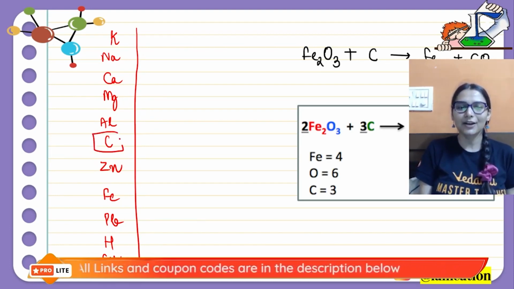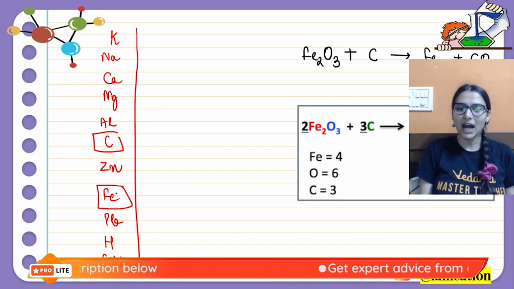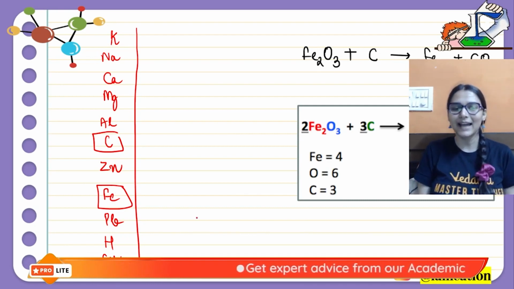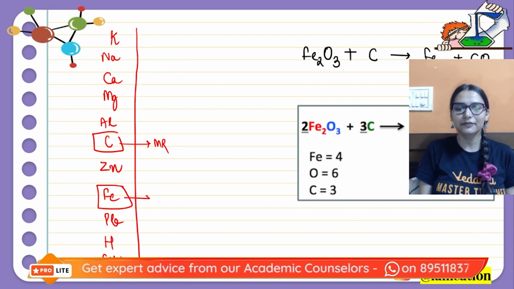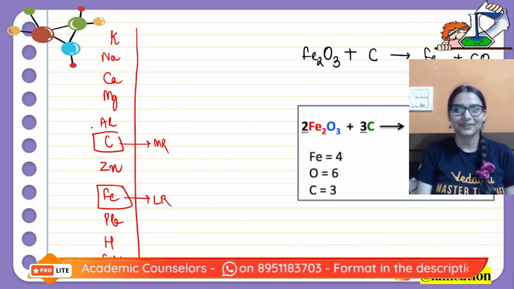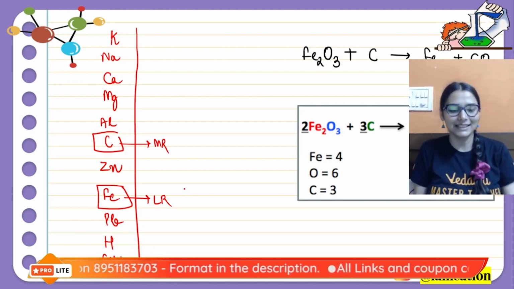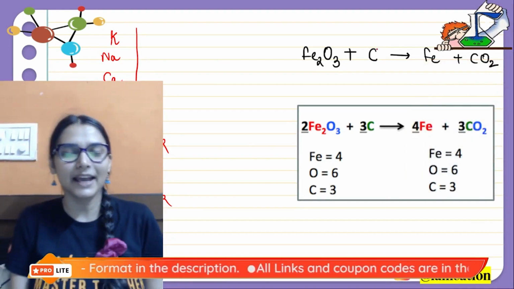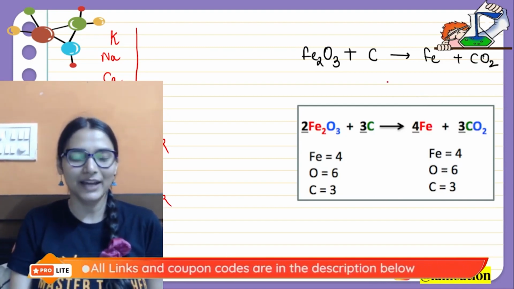So carbon is on the top as compared to iron. I like her, and so on. I for iron. So you can see carbon is going to be more reactive, iron is less reactive, so carbon which is more reactive can displace iron easily. This is what happens here. Carbon combines with oxygen, gives CO2, and we are left behind with iron.